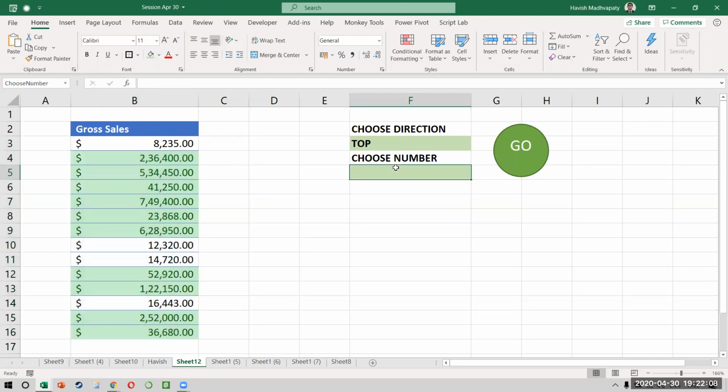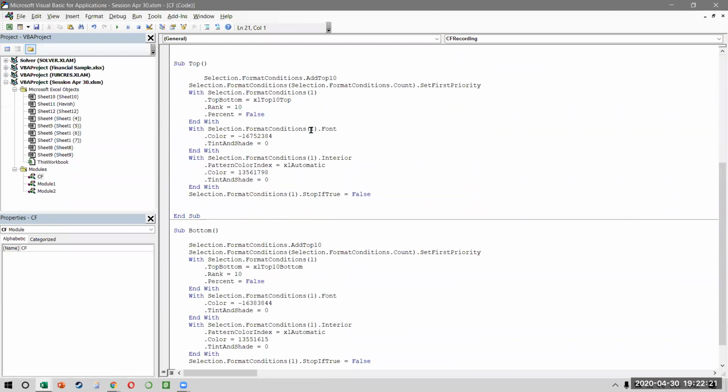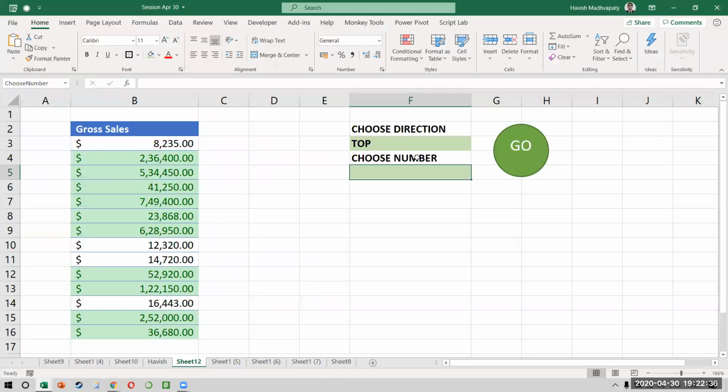But this is great, right? But the problem is that I can't decide what is the number I want. So the user also needs to have the ability of deciding whether he wants 5 or 10 or 15 or 20. How do you do that? So we come back to the code window. And if you notice carefully, there is a rank that is being saved here. Do you see this? This rank and this rank. This rank is denoting the number of values that is being highlighted, either top or bottom. But we don't want this rank to be 10 all the time. We want this rank to come from this cell, which is choose number.